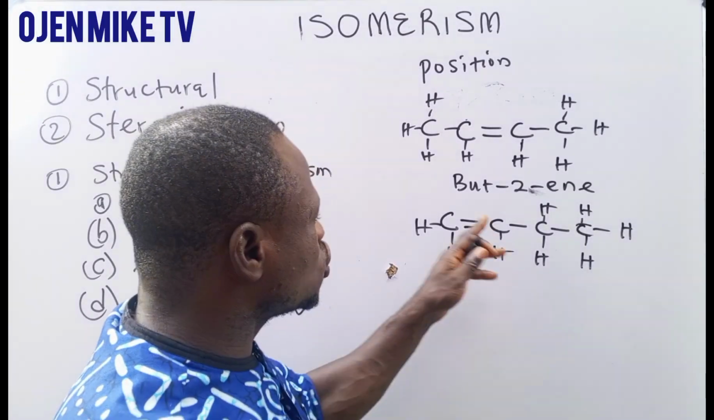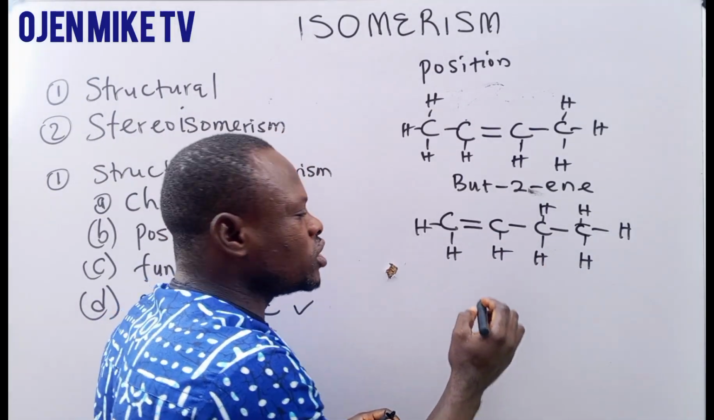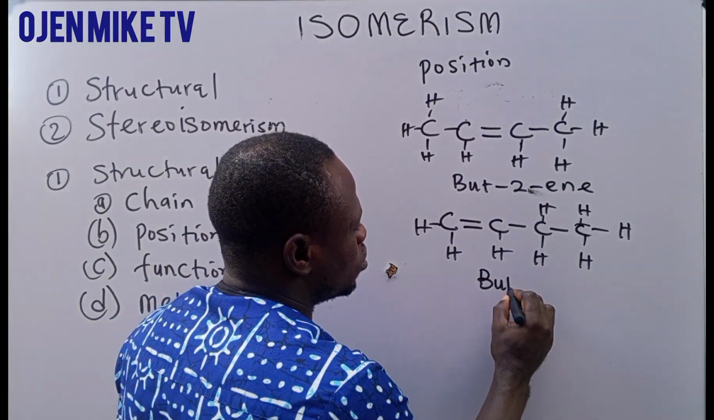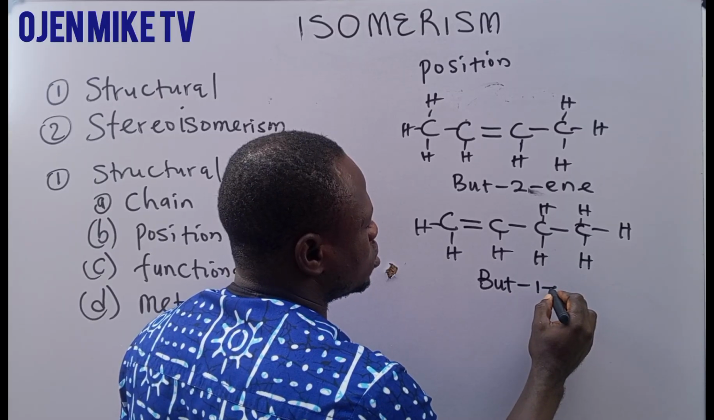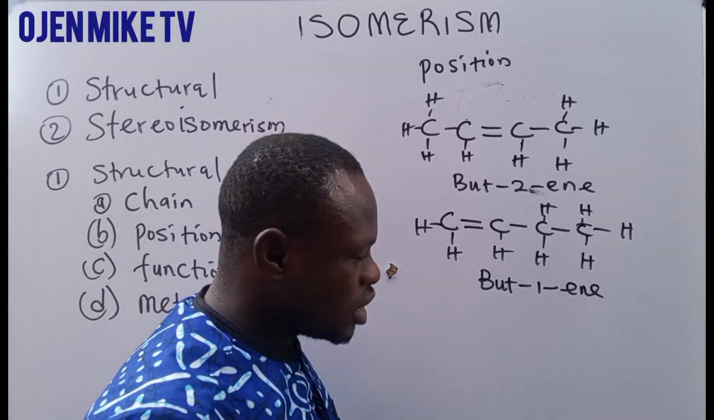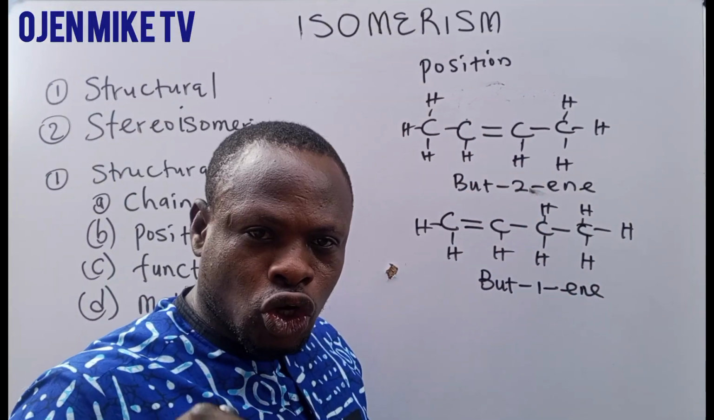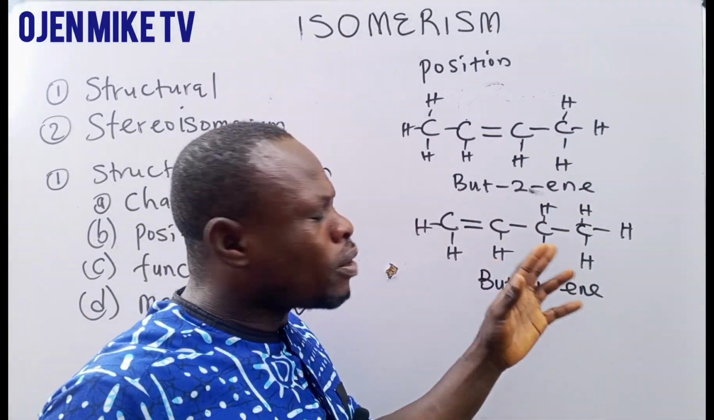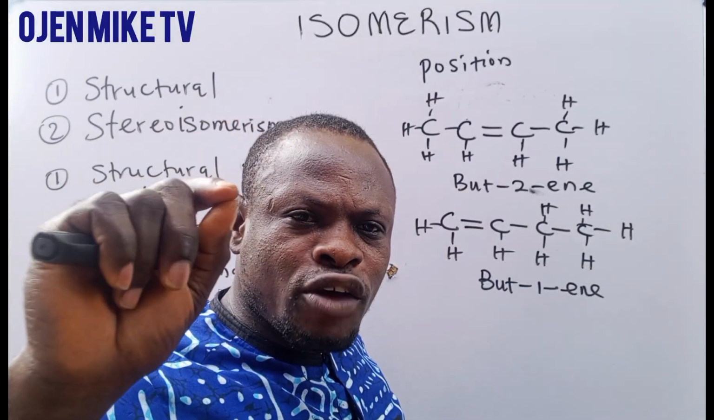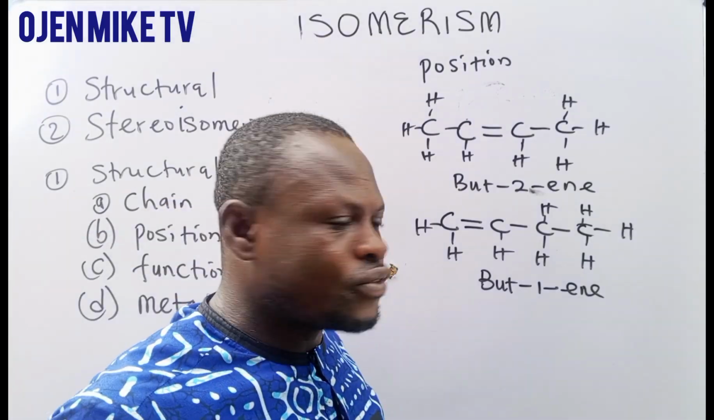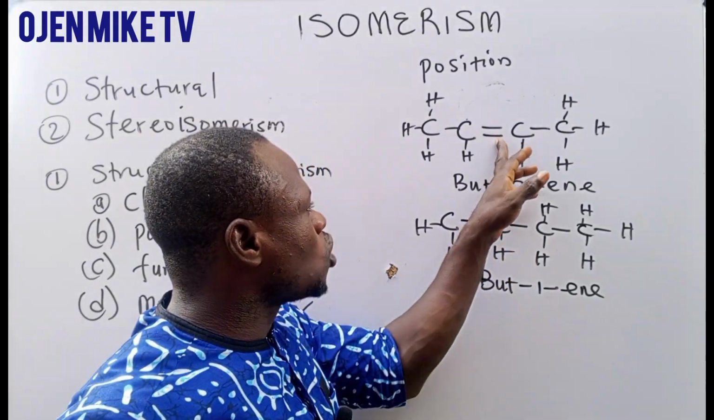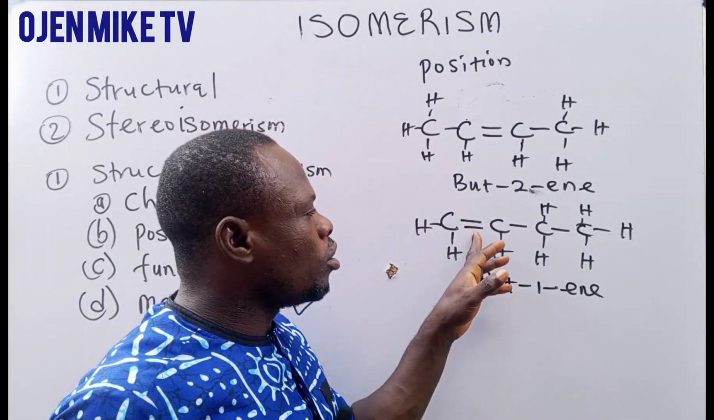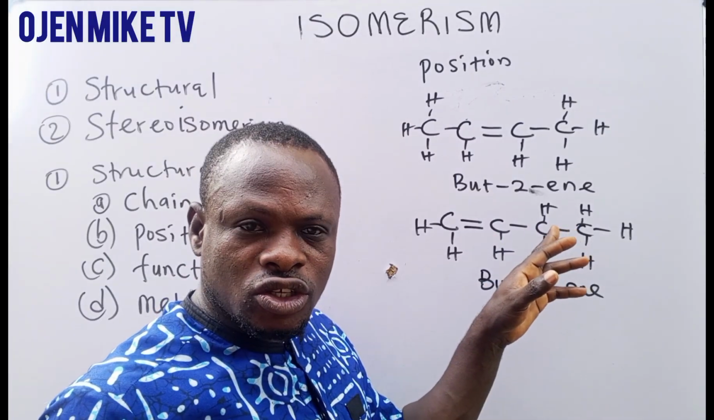You can see that this one is now what? But-1. So this is what we call position isomerism, where compounds have the same molecular formula but the position of the functional group is different. So we have a case of this one being but-2 and what? But-1. Do you get that?